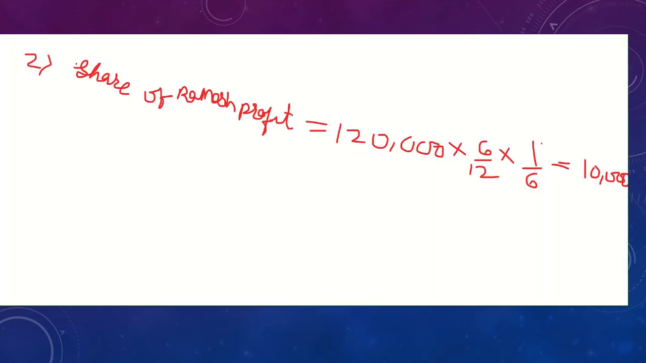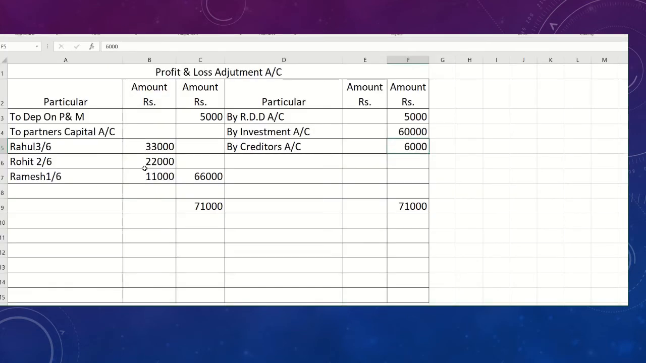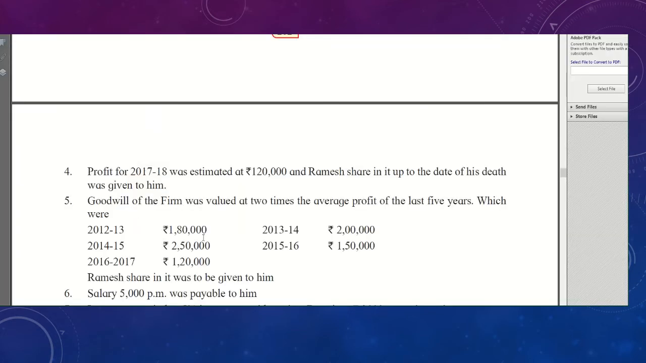Students, that will be your third working note. I am using the shortcut, please don't use it. Average profit, you have to write in full form: average profit equal to total profit divided by years. Students, how many years are there? You already know 5 years. So total profit, this is a basic thing which I'm not going to show you. You have to write 1,80,000, 2 lakh, 2,50,000, and then 1,50,000 and 1,20,000.